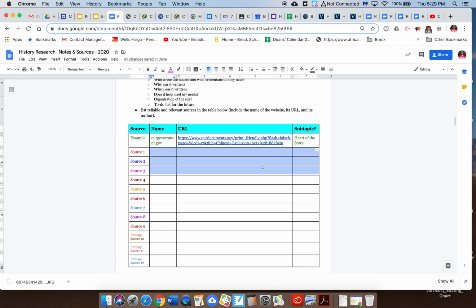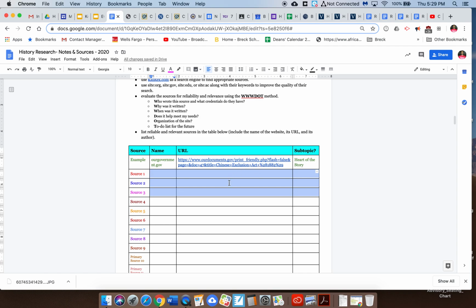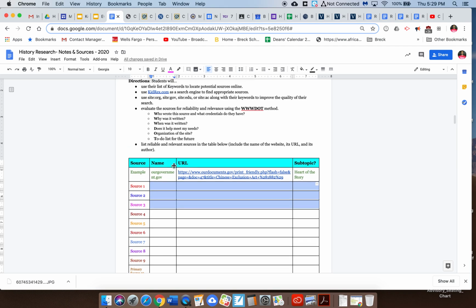So now you've completed your keyword search. Now you want to use that keyword search to start finding reliable sources and use the www in order to find those reliable sources.